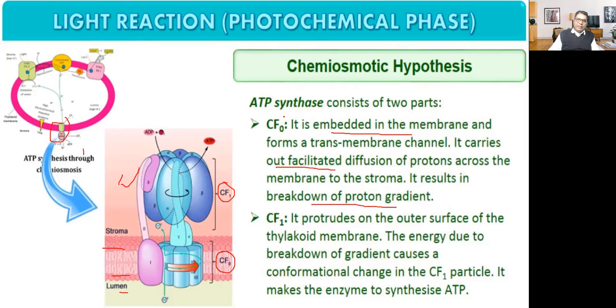The second component of ATP synthase is CF1. It protrudes on the outer surface of the thylakoid membrane. The energy from the breakdown of the gradient causes a conformational change in the CF1 particle. It makes the enzyme synthesize ATP from ADP.